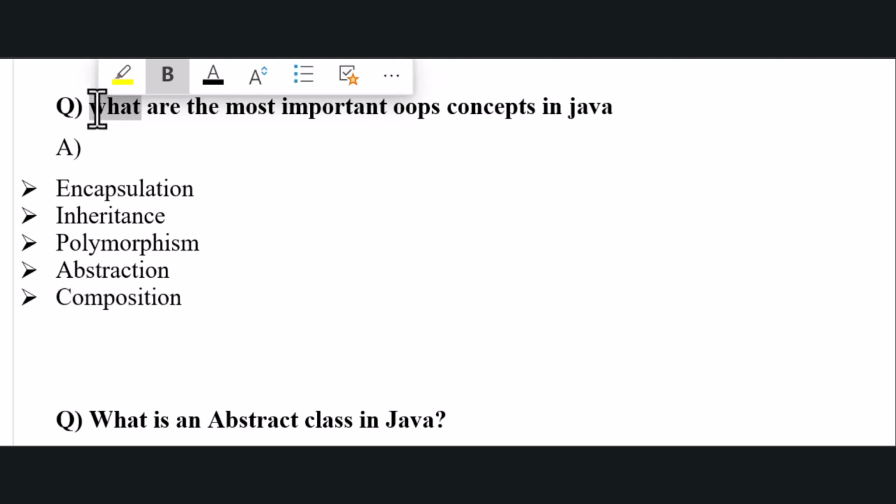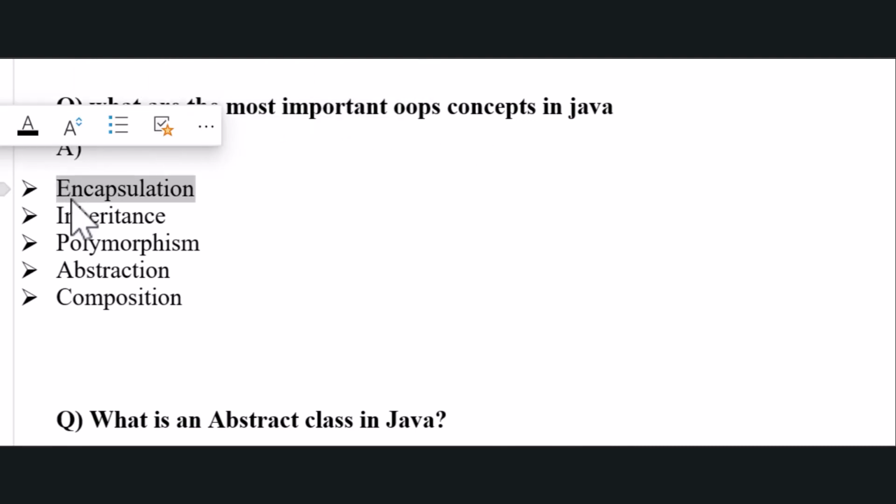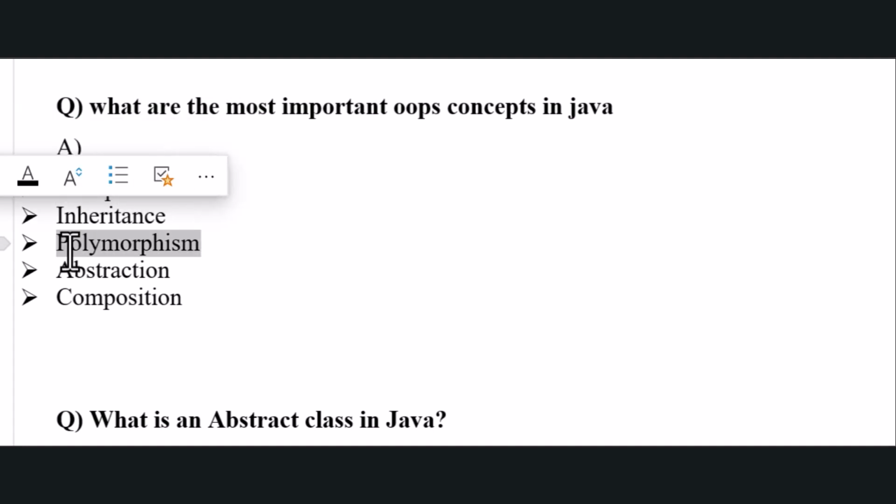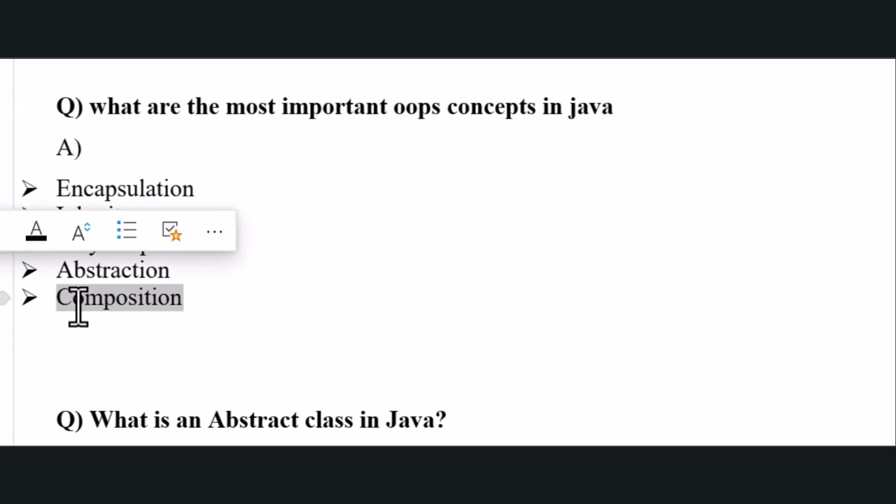In terms of Java, the important topics or the important questions, let's discuss few of them. What are the most important OOPS concepts in Java? One is encapsulation, inheritance, polymorphism, abstraction, and composition.